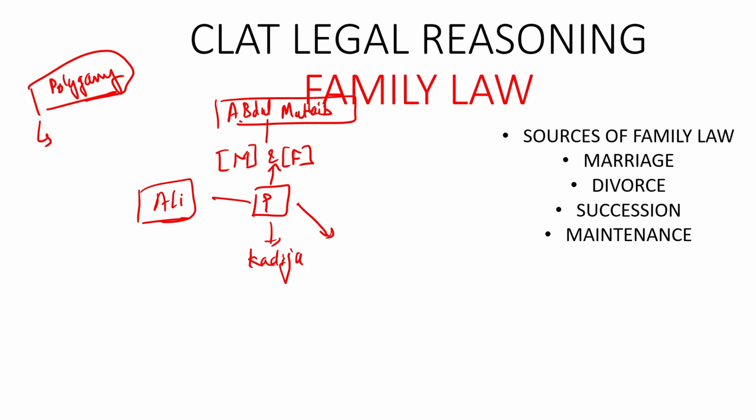So if you analyze, you can see that there is a difference in approach altogether from the very beginning of the laws. From the sources itself, we are able to understand that when you talk about Hindus, only monogamy is allowed. You cannot marry another wife. If you marry, the other marriage will be considered null and void. That marriage is not valid at all unless the wife of the husband has died, or because of a divorce or anything. Then only he is allowed to marry another person.